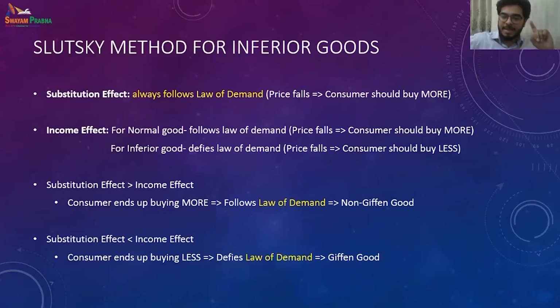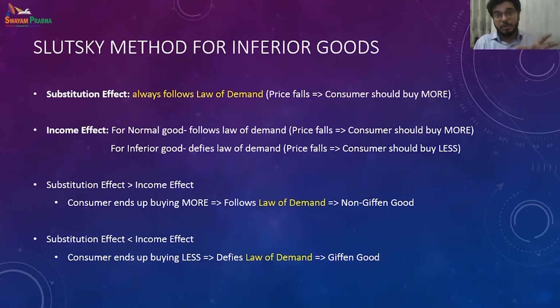Income effect determines that, not price effect. Substitution effect always says that price has fallen, so you must buy more. That's the substitution effect, pure law of demand. But income effect depends upon how your income will suggest you to apply the value judgment of that particular good or service. So if it is an inferior good, then it will say your price has fallen, meaning you should not buy that.